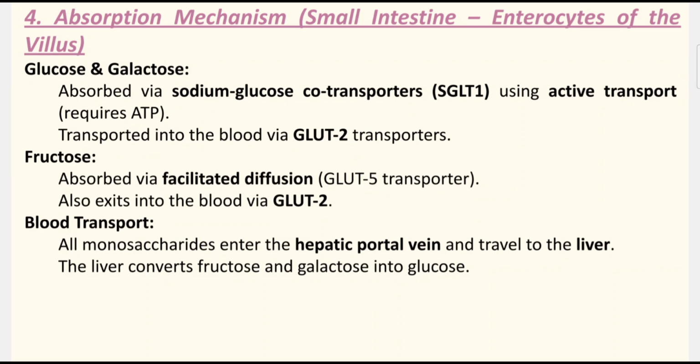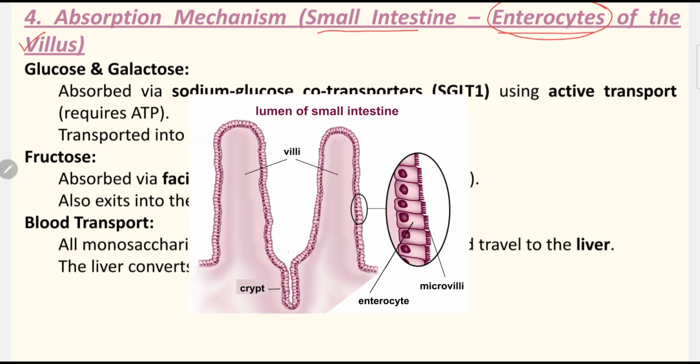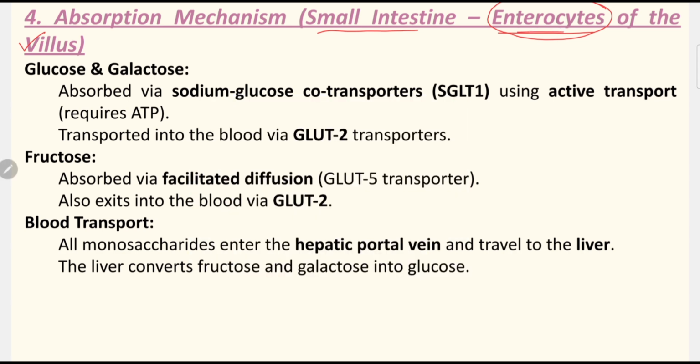Absorption also takes place within the small intestine. In which cell? Enterocytes. Enterocytes are the cells of the small intestine, present within the villus. The villus is present within the small intestine because villi are special characteristics of the small intestine. The small intestine houses villi, villi house enterocytes, and within the enterocytes absorption of carbohydrates occurs.